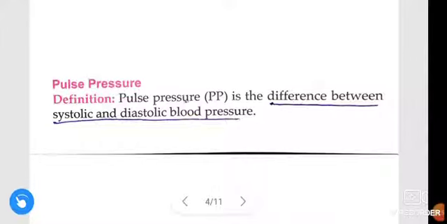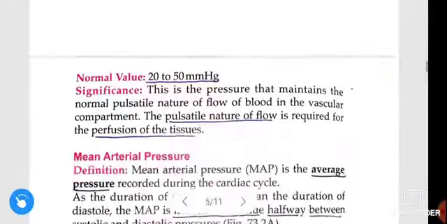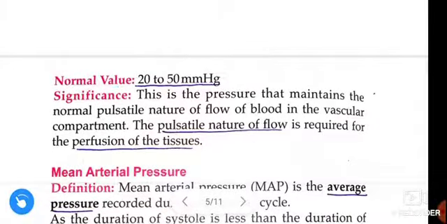See here, pulse pressure. First, the definition: pulse pressure is the difference between the systolic and diastolic pressure. Next, the normal value of pulse pressure is 20 to 50 mmHg.